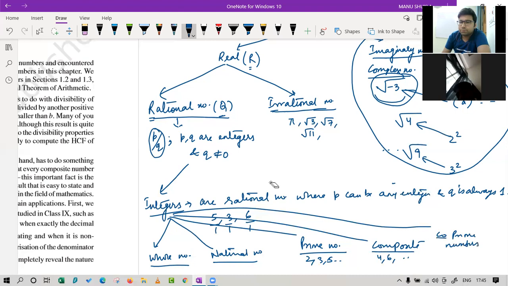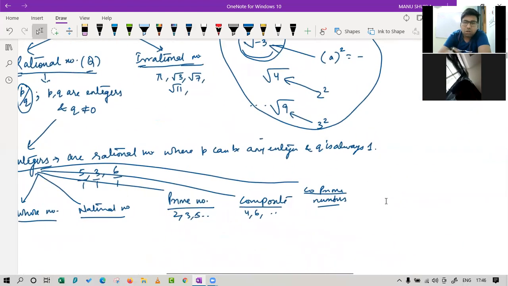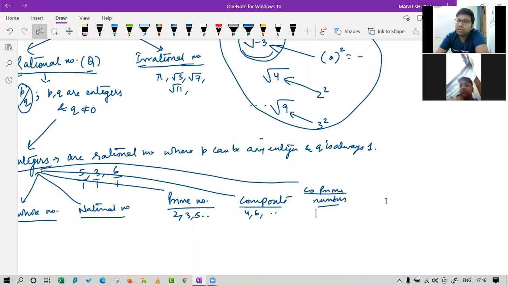I haven't heard of them. You haven't heard of them? Okay. Co-prime, twin prime, you haven't heard of them, huh? Okay. Co-prime, the word co means some sort of grouping, right? More than one number. Yes. So maybe it is some sort of property which will exist between more than two numbers. Is it fine? Yes. Now I'm telling you what they are.